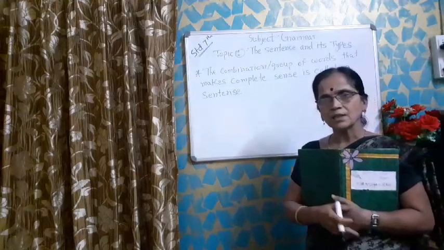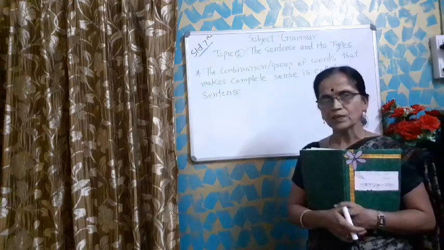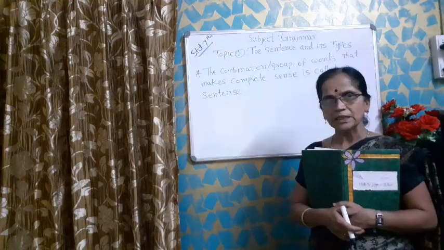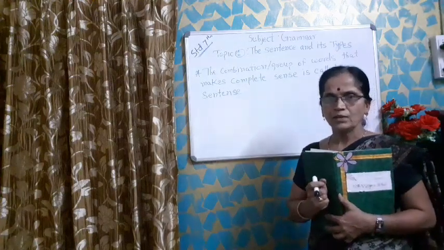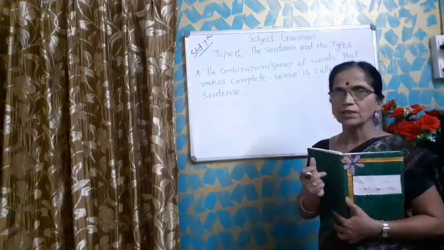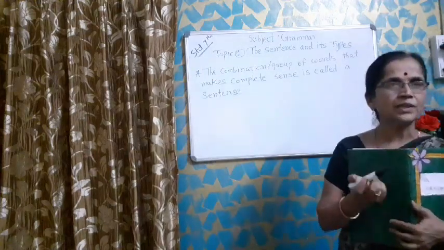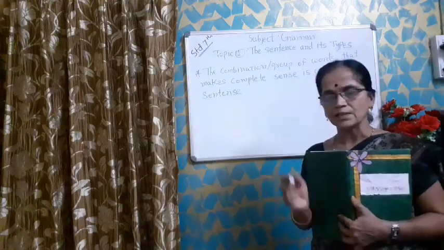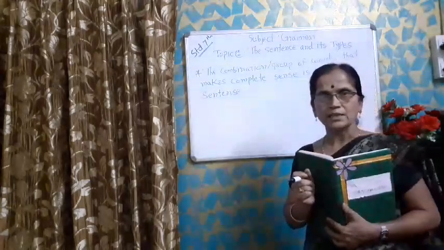The third sentence: tell me a different type of sentence. Can you tell me? Yes. Who teaches you English? In this question, you want to ask a question or inquire something. It means for making an inquiry also we use a sentence. Next one, who will tell me an example of a sentence? Ram was absent yesterday. These are all examples of sentences.